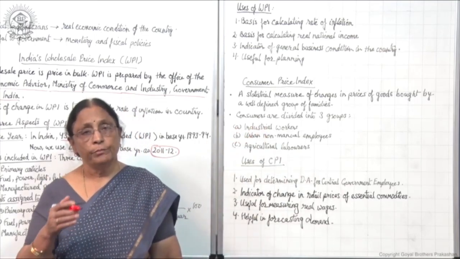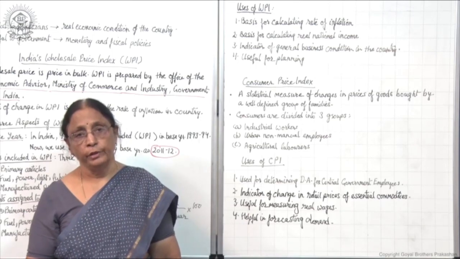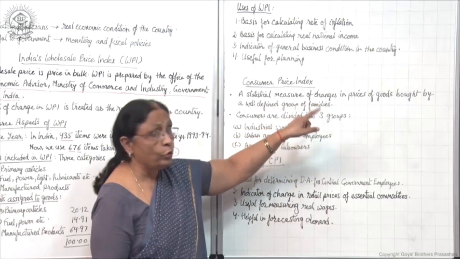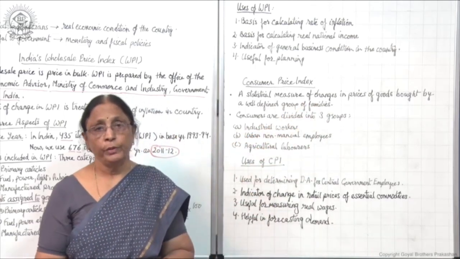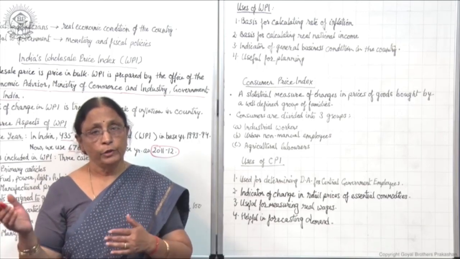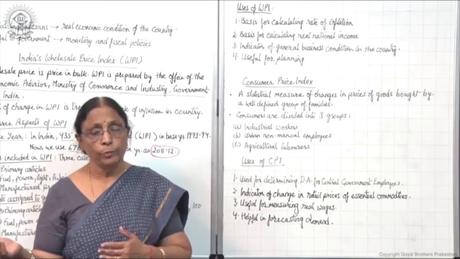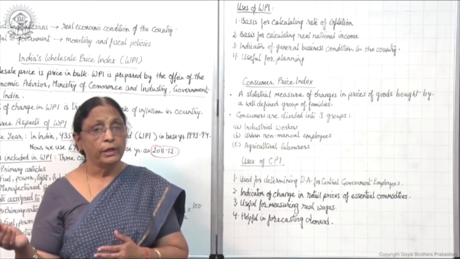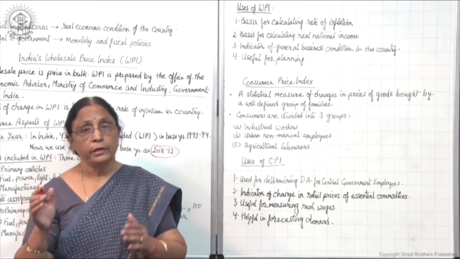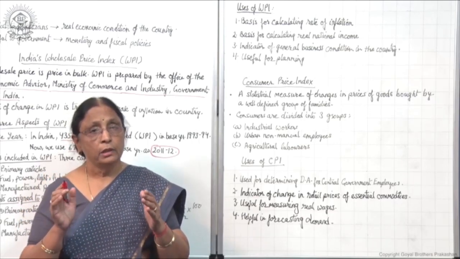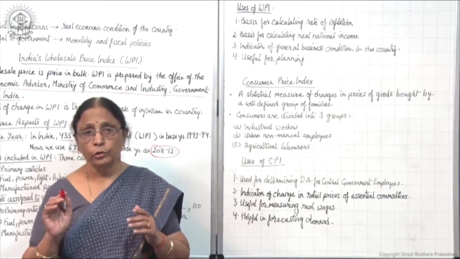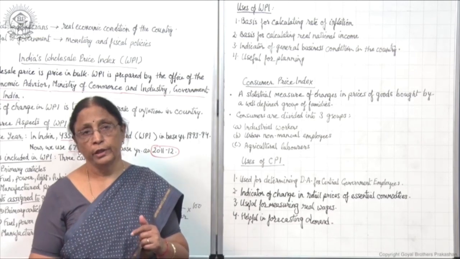It is a statistical measure of changes in prices of goods bought by the majority of the people of the economy, because we are concerned not with any particular individual, group or family, but in general we consider that the whole country is a family, and a group of families means the majority of the whole population of the country.